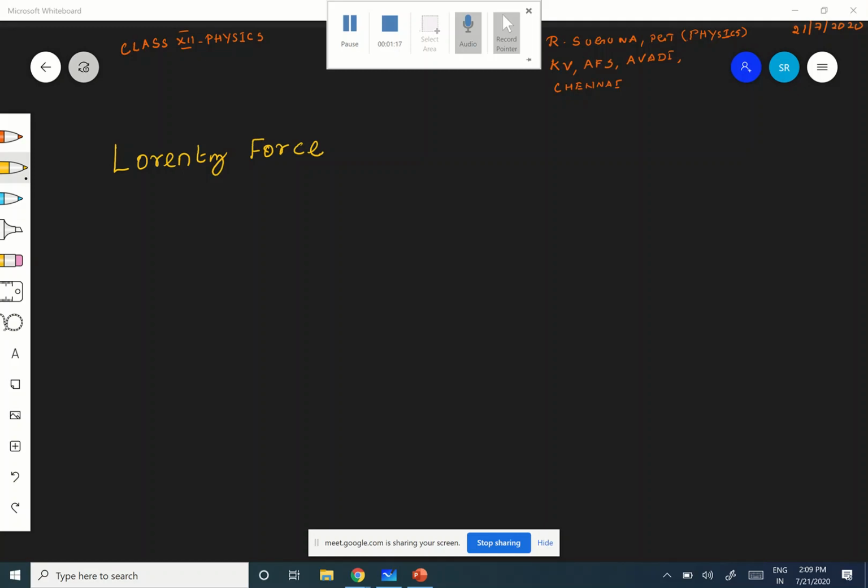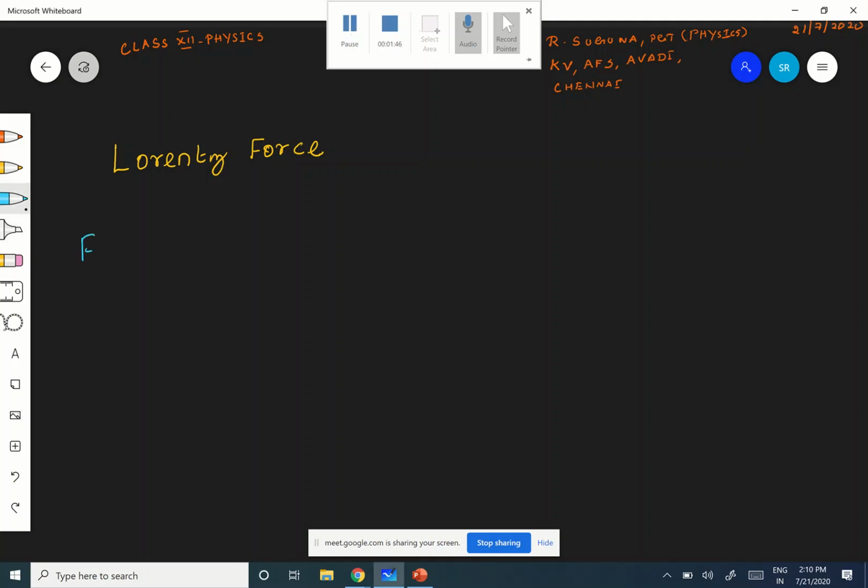Now, what do you mean by Lorentz force? It is the force experienced by the charged particle which is moving in space where both electric and magnetic fields are present. That is what is called Lorentz force. Very simple. Now, for example, force due to electric field.